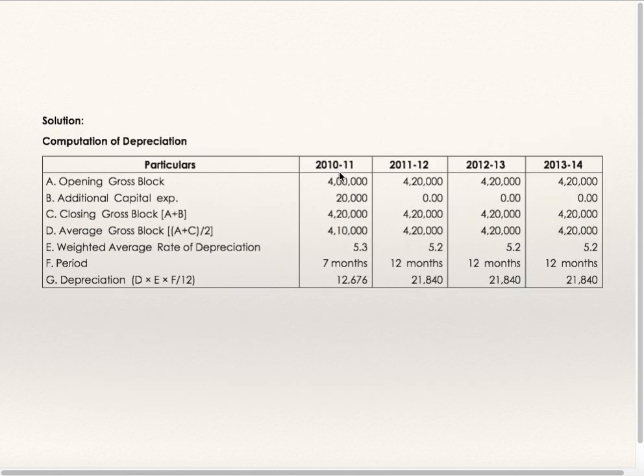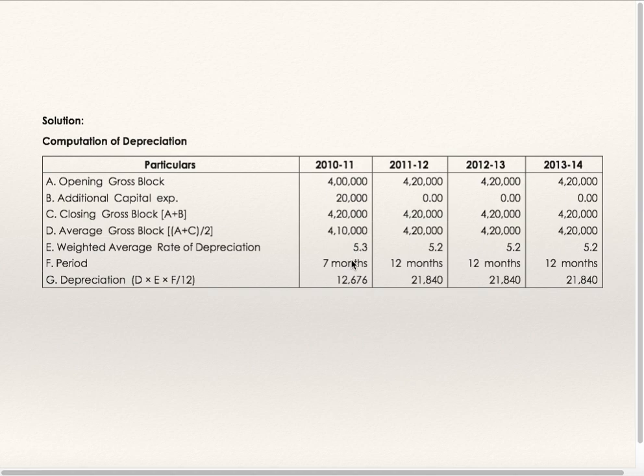Calculation of depreciation for 10-11. Opening gross block 4 lakhs. Till now they have incurred 4 lakhs. Additional expenditure is 20,000. 4 lakhs plus 20,000. Closing gross block is 4 lakhs 20,000. Average is opening plus closing divided by 2. So average gross block is 4 lakhs 10,000. First year's rate of depreciation is given 5.3%.